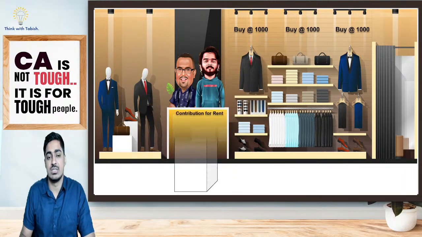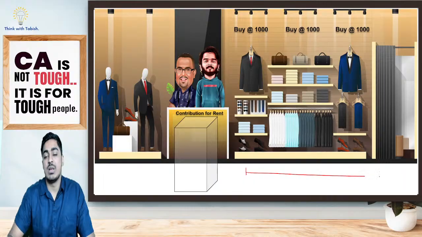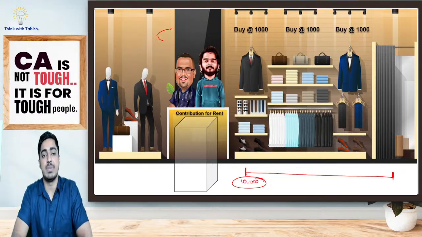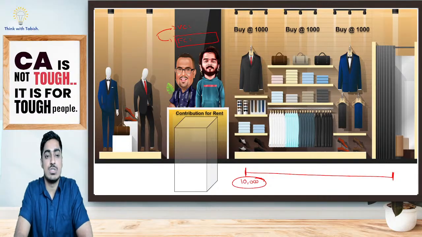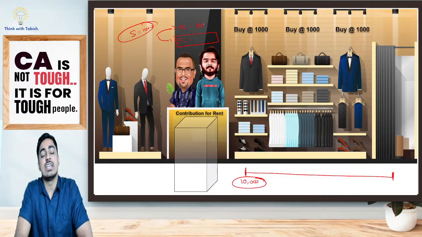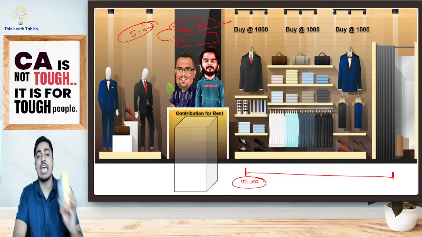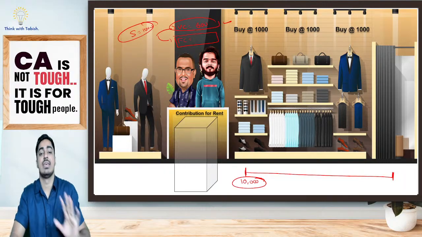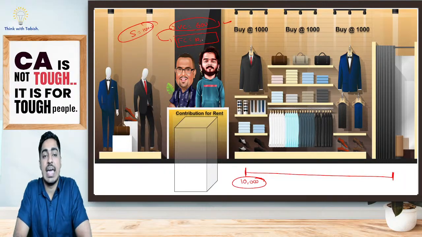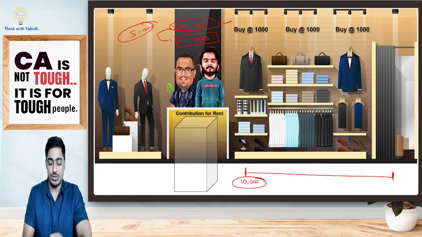Now look at this, students. How much rent have I paid? I have paid a rent of 10,000 rupees. Now two costs are there, students. Pay attention. I have my variable cost, I have my fixed cost. I am selling my shirt at 1000 rupees. My variable cost of 600 rupees I have already recovered. After recovering that, I have got a contribution of 400 rupees. Now, how much is my fixed cost? I have to recover a fixed cost of 10,000 rupees.